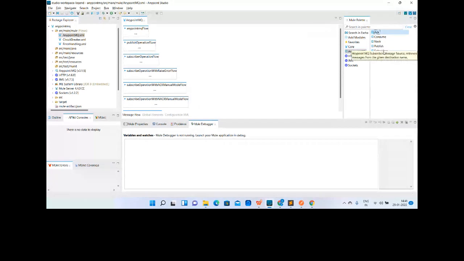The subscriber is continuously listening to the messages, and the consumer is explicitly forced to check the messages. So what does that mean? That means a subscriber can be used as a source, and a consumer has to be in the process section because it cannot be used as a source, right?